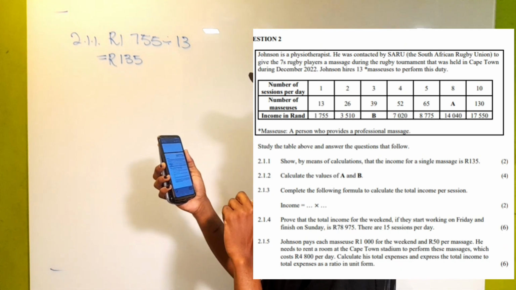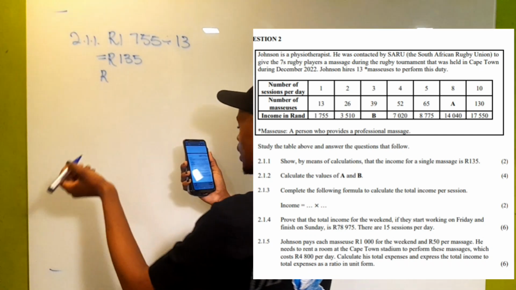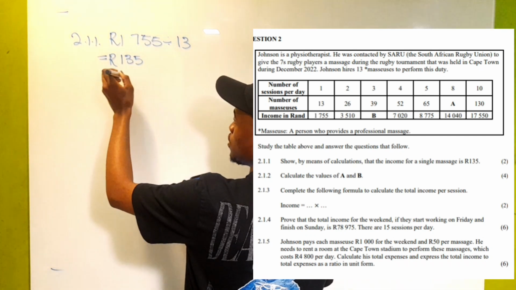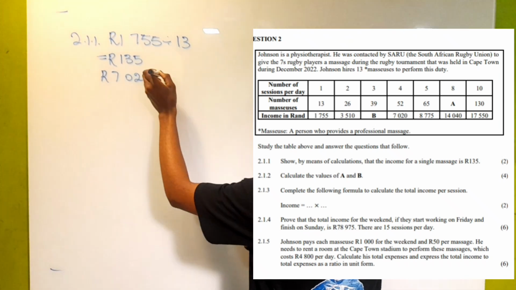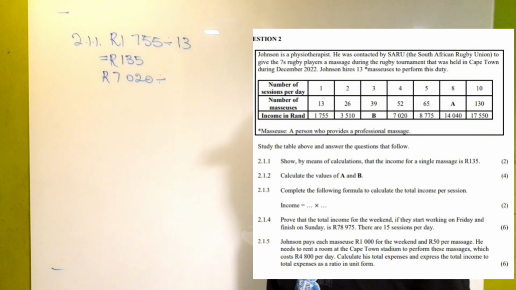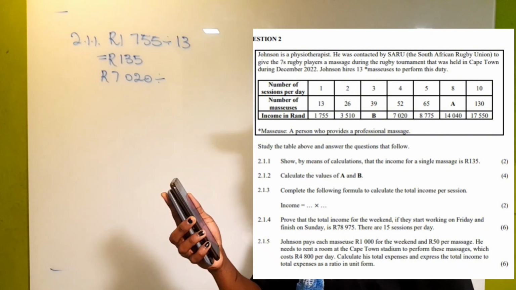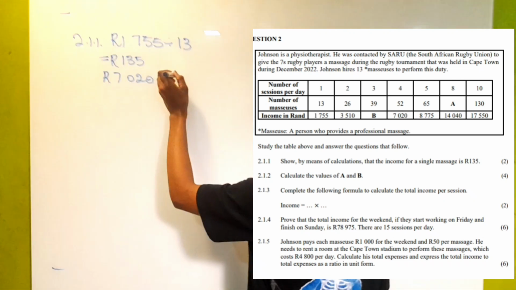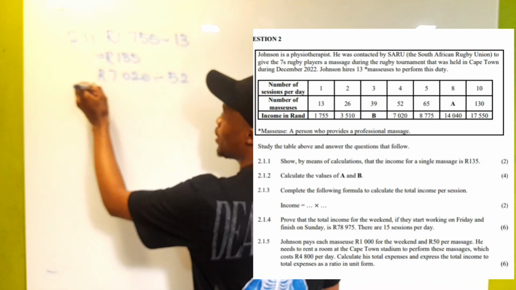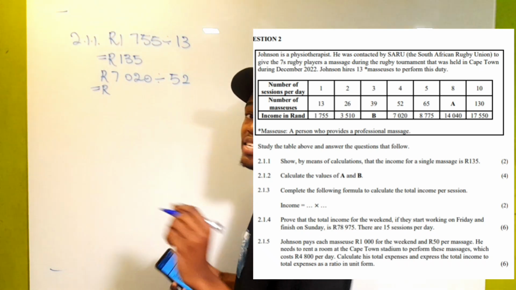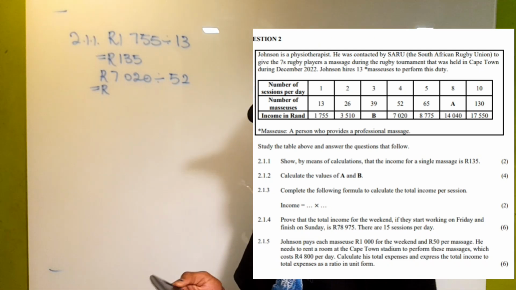So the total income for that particular day was 7,020 rands, right? And how many masseuses did they have that day, or rather how many massages were performed that day? 52 masseuses or massages, right? So we divide by 52, and when we click that on the calculator, let's see if it's also going to give us 135 or a totally different number.